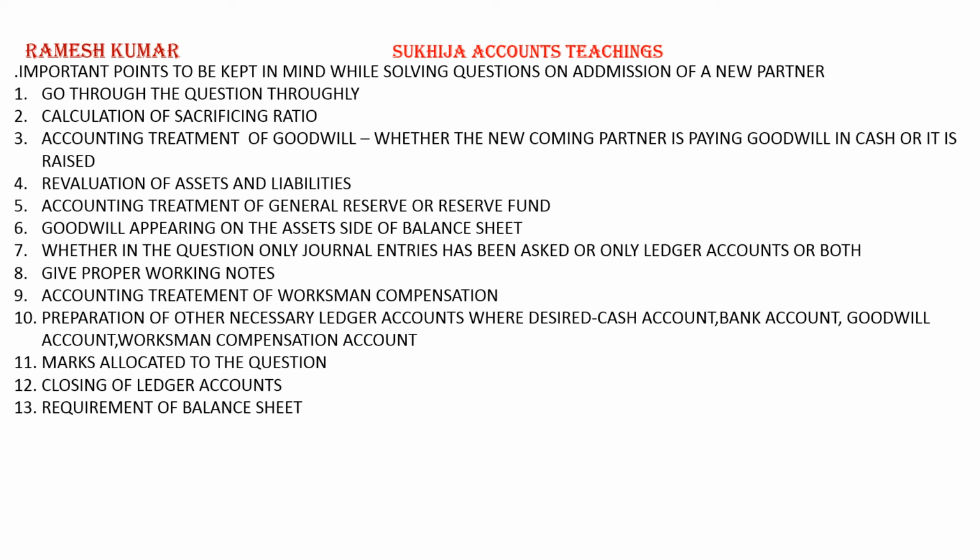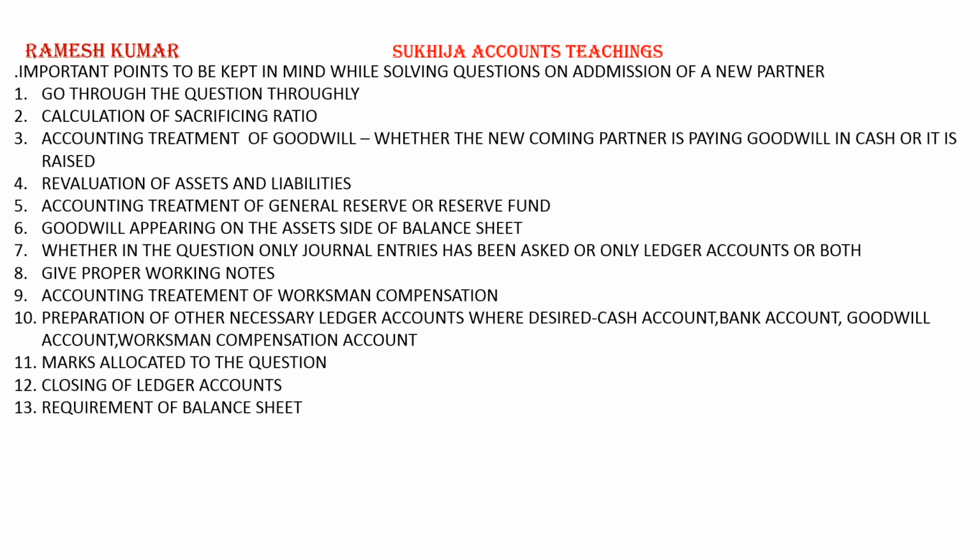Requirement of balance sheet. It depends upon the question whether he has asked for the balance sheet or not. Sometimes he asks, give journal entries and show the balance sheet. In that case, other ledger accounts will be prepared in the working notes.